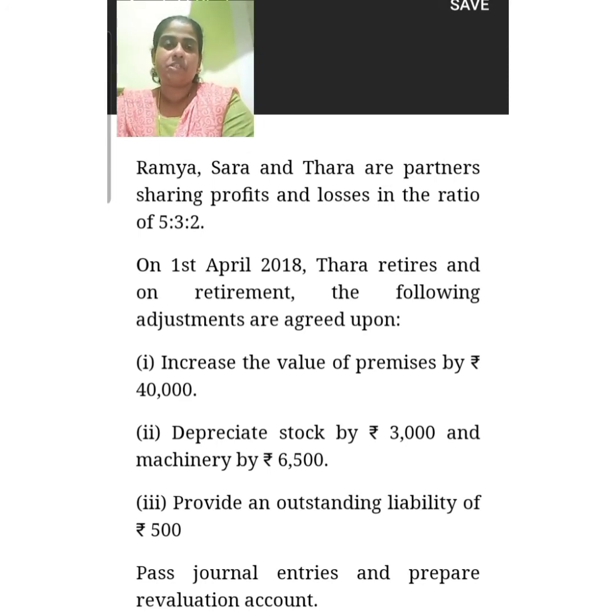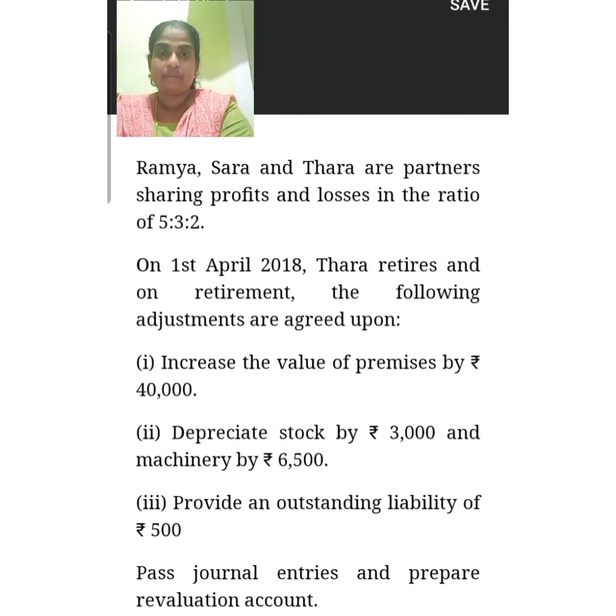The given information is the old ratio, that is 5:3:2. Then the revalued amounts of various assets and liabilities are also given in this problem. So the first step is to draw the format of the revaluation account. Then first read the first adjustment, that is increase in the value of premises by 40,000.